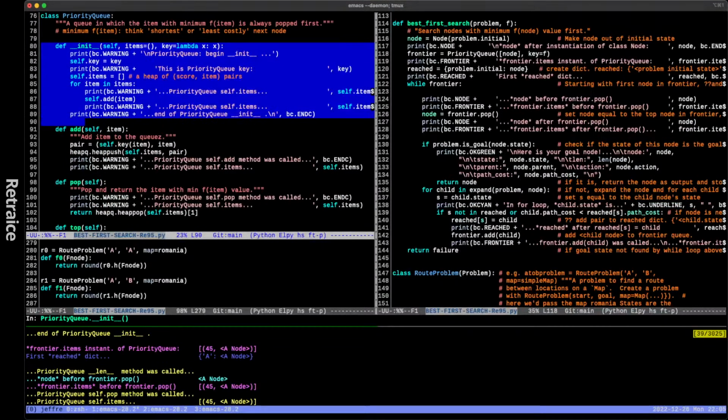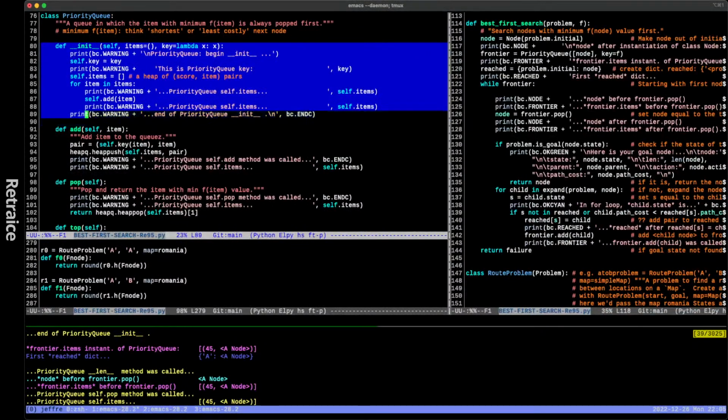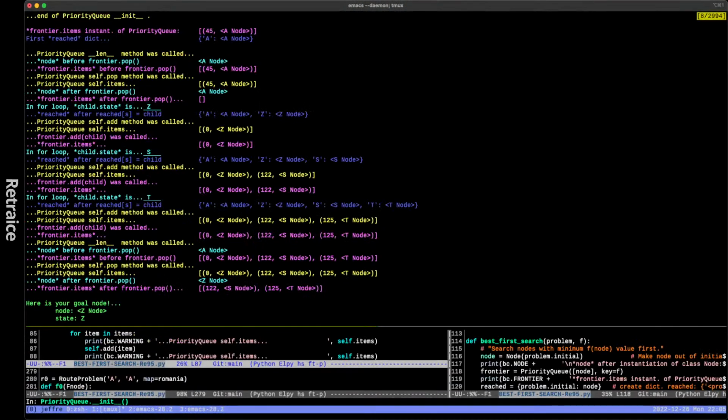It's all chatty now, very chatty, because I wanted to get the format right in the output that you're seeing here. I wanted these things to be lined up, to have sort of an indent, because they make them really easy to compare. Like you can see here that the frontier.items is the same. It's actually normally in reverse. It's normally yellow then pink. So let's look at this one.